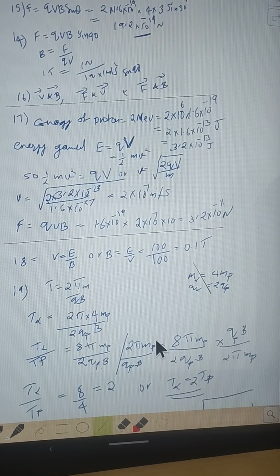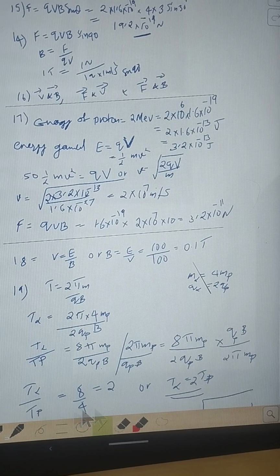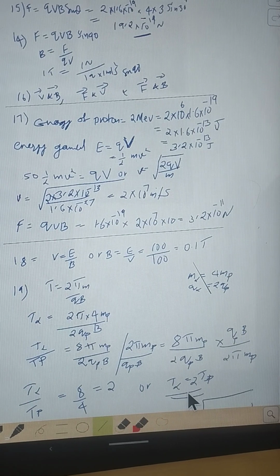So we are getting this: pi, mp and qp B all cancelled. So this is 2 into 2, that is 8 by 4. Ratio of time period of revolution of alpha to that of proton is 2. So cross multiplying, time period of alpha is 2 times that of proton.